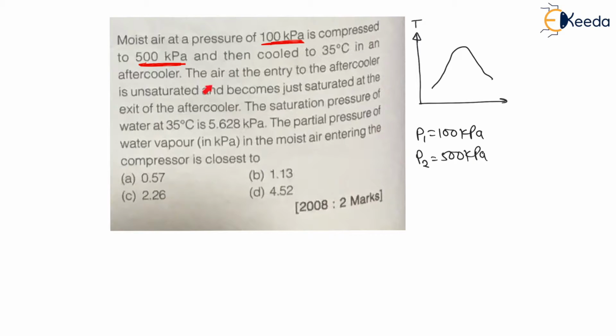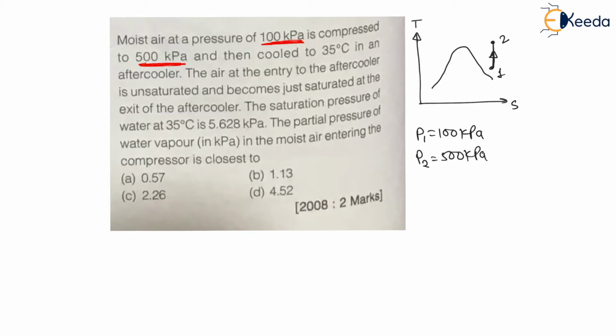Now the air at the entry to the after cooler is unsaturated and becomes just saturated at the exit of after cooler. Now my dear students, let us say from 1 to 2 it is compressed like this, and compression is reversible adiabatic always, that is entropy remains constant. Now from 1 to 2 it is the compression, right?